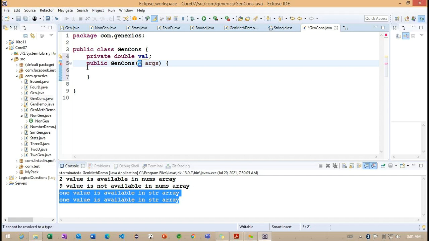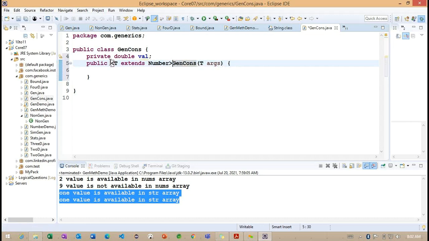To work on this constructor, first we need to specify it like this. The same way we define this information for a method, we need to define it here. Observe carefully: T extends Number.